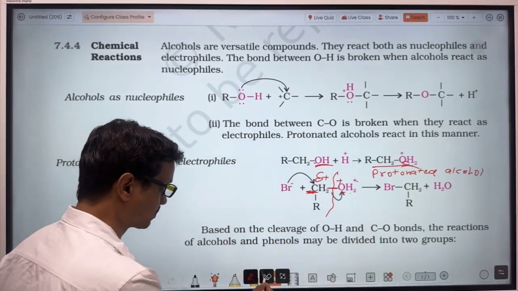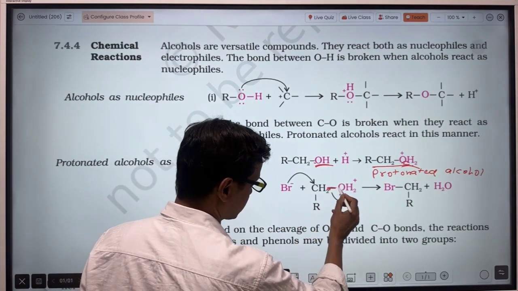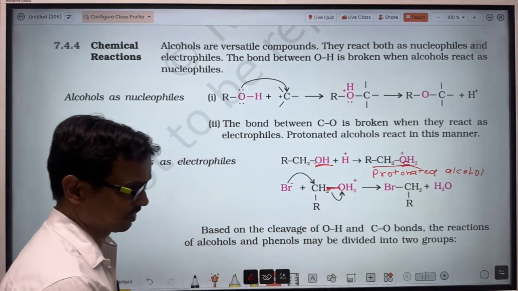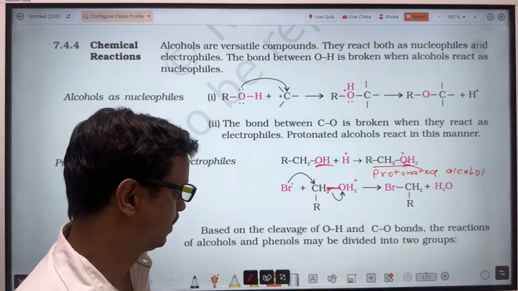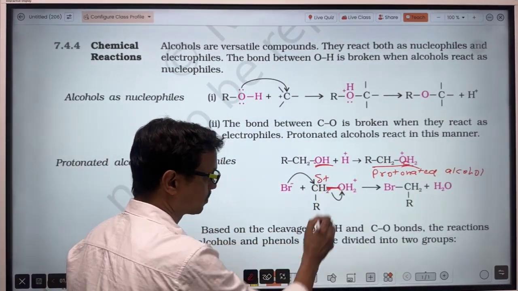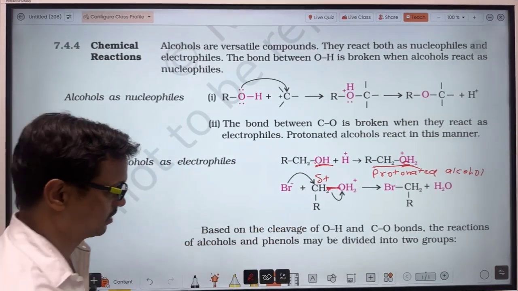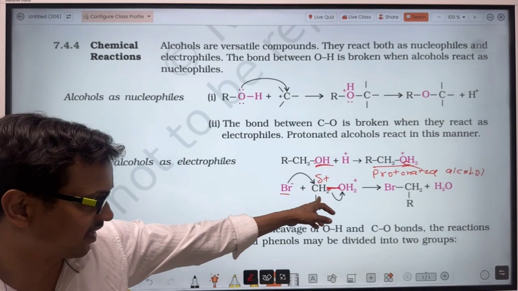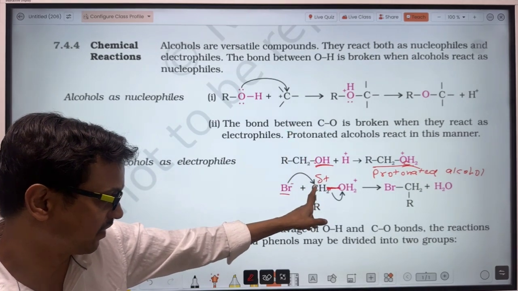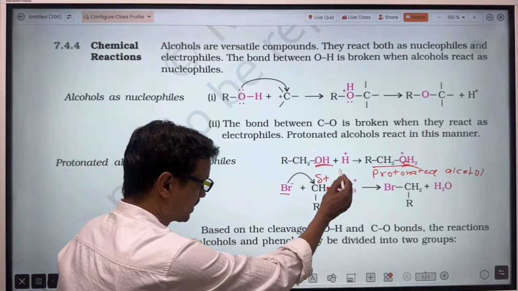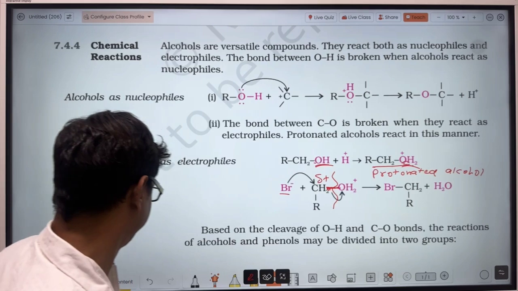This oxygen will start attracting the sigma electron of the C-O bond, so there will be a small amount of positive charge on the alpha carbon. Then the nucleophile will approach the alpha carbon, and when a bond forms between the nucleophile and the alpha carbon, there will be cleavage of the carbon-oxygen bond and it will be released as H2O.